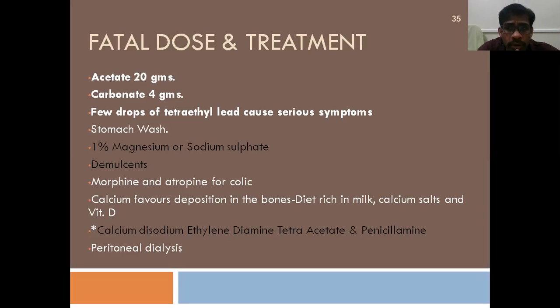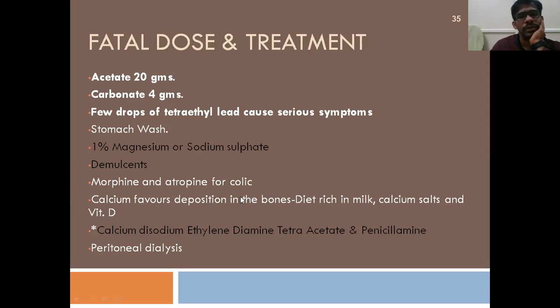And morphine and atropine actually can be used for colic. So actually there will be severe abdominal intestinal spasms leading to colic in case of lead poisoning. So you can use morphine and atropine during the treatment to reduce the spasms.